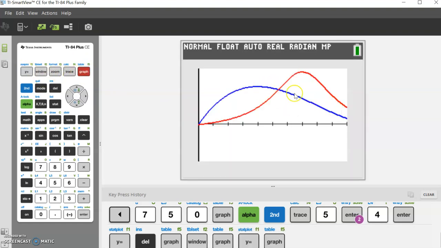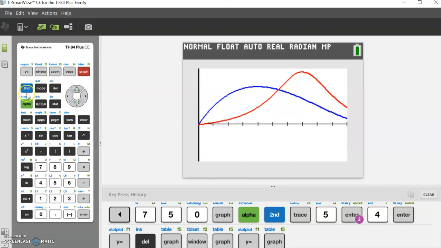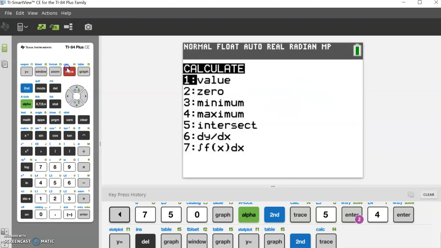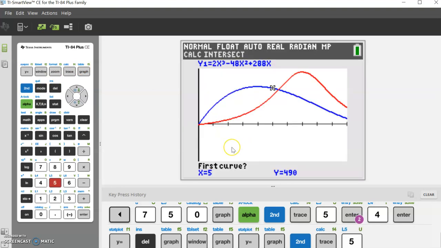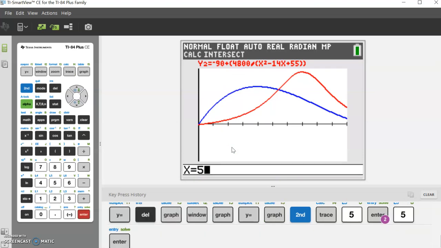You'll notice that it trickles off, nobody's coming in anymore. And we've got this peak of people coming in, but they're equal right there. And I can find that by using the second calculate menu. And I need number 5, intersect. And so my first curve is the blue one, my second curve is red. My guess is, really close to 5, I think.